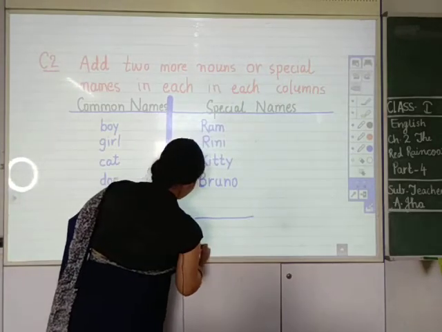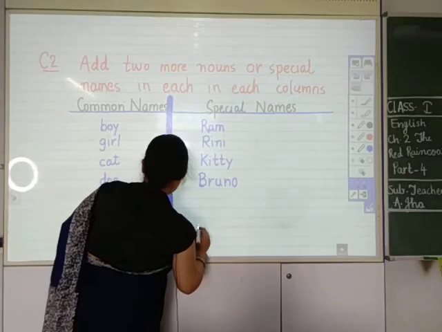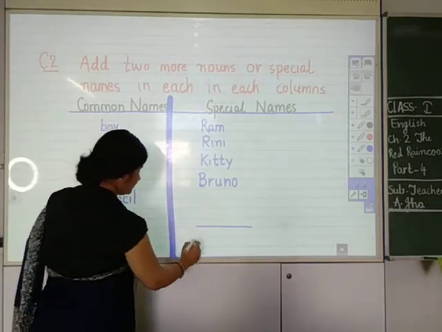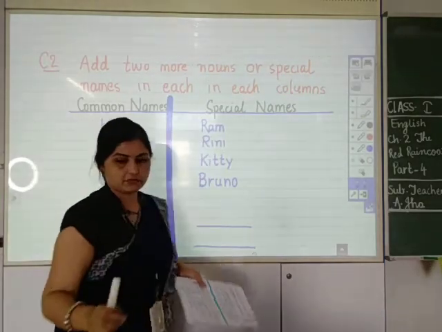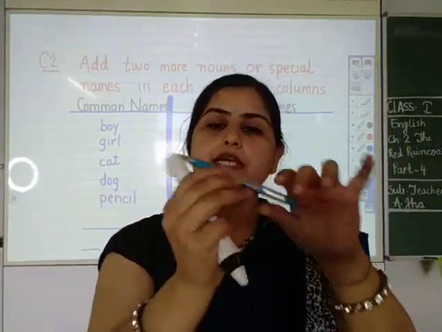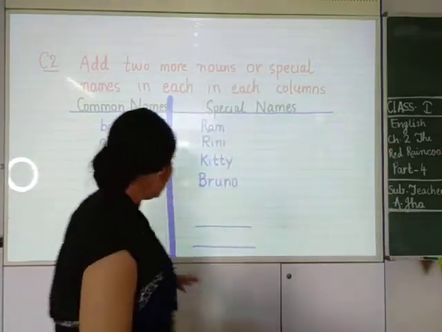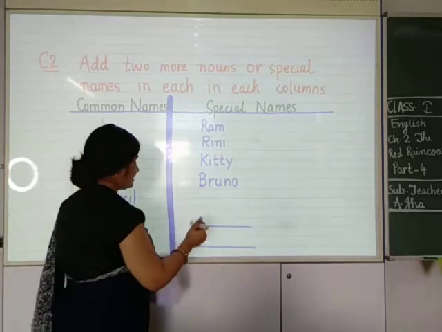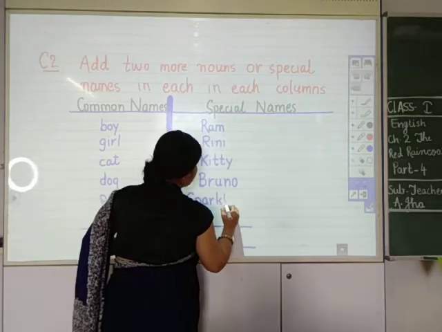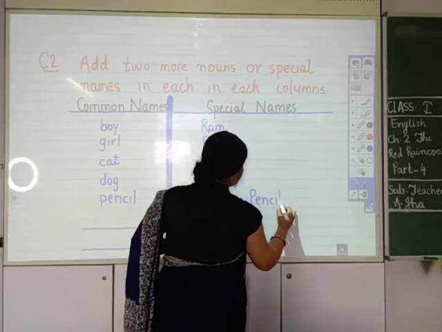हमको क्वेश्चन क्या पूछ रहा है कि इसी में आपको 2 more common names and special names लिखना है. So I am taking the pencil I have left here. Like I have told you that this is a pen in common. लेकिन इसका नाम क्या है आपको मैम ने बताया था. The name of this pen is Claro. Likewise there is an example pencil and the name of the pencil is Sparkling Pencils. आपको एक अमेजिंग फैक्ट बताओ.